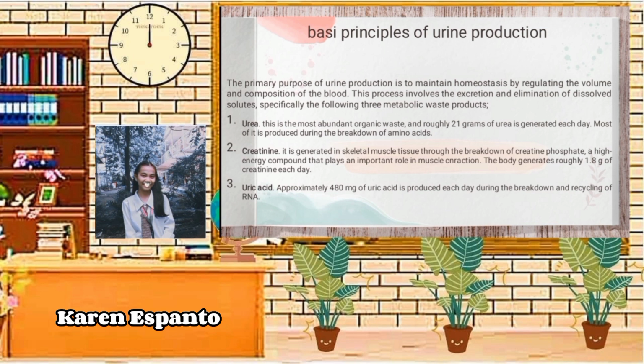Approximately 480 mg of uric acid is produced each day during the breakdown and recycling of RNA. Uric acid is a chemical created when the body breaks down substances called purines. Purines are normally produced in the body and are also found in some foods and drinks. Foods with high content of purines include liver, anchovies, mackerel, dried beans and peas, and beer.